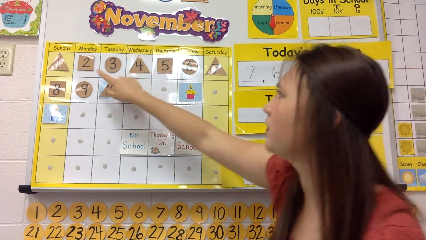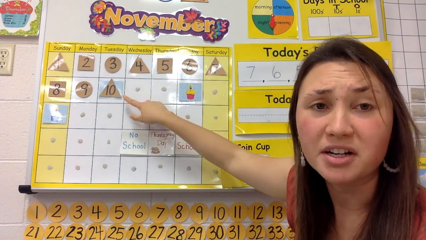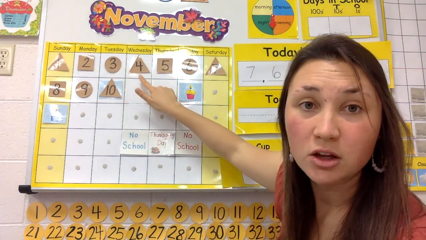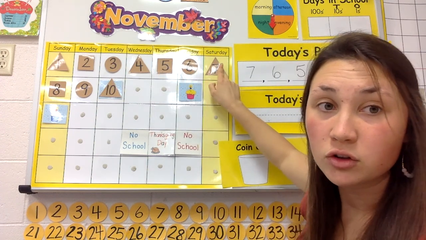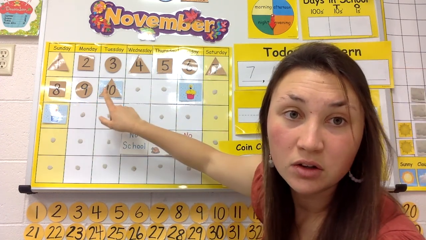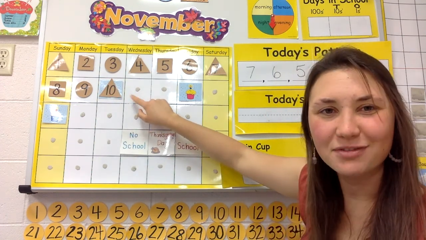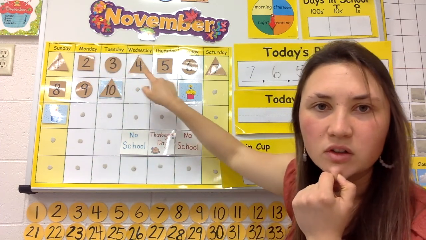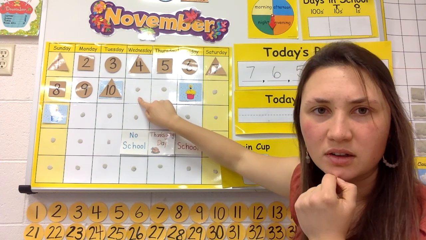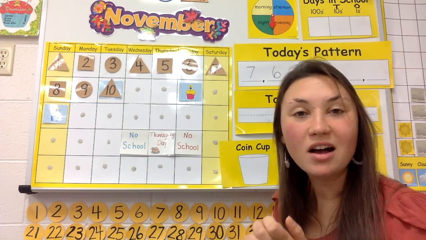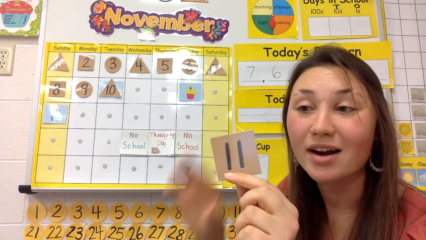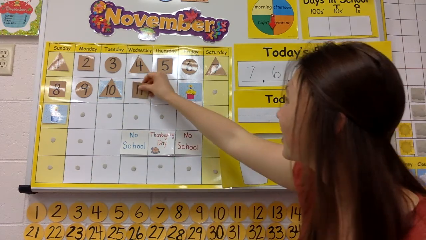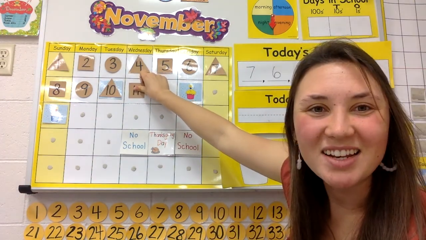Look, so far we've been having a pattern with the shape of our days. Look, we have a triangle, square, circle. Triangle, square, circle. Triangle. So what's going to come after a triangle? What shape is today going to be? Triangle. Yeah, it's going to be a square. Look, you're right. We have a square, number 11. 2 ones make up an 11. Good job.